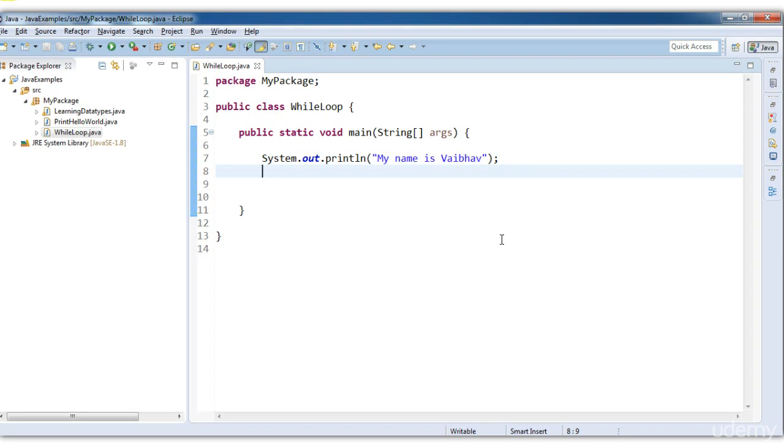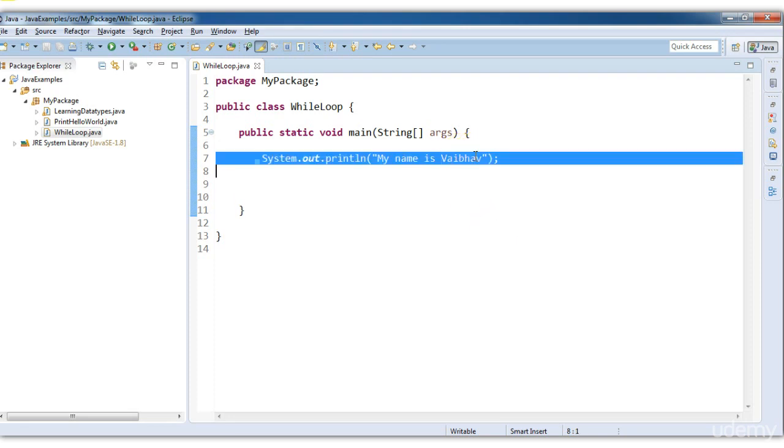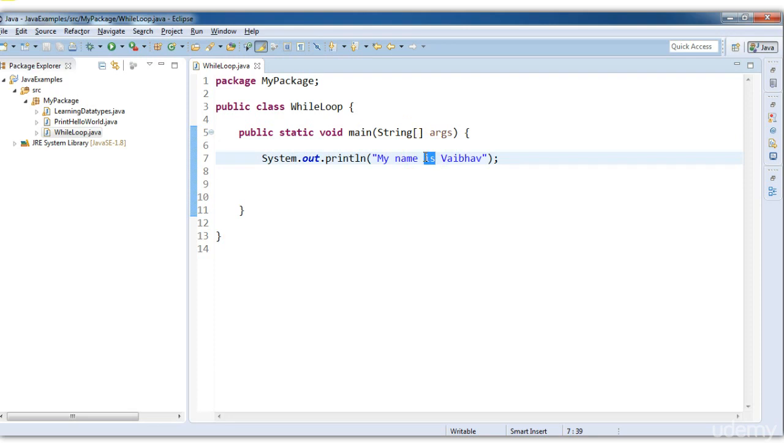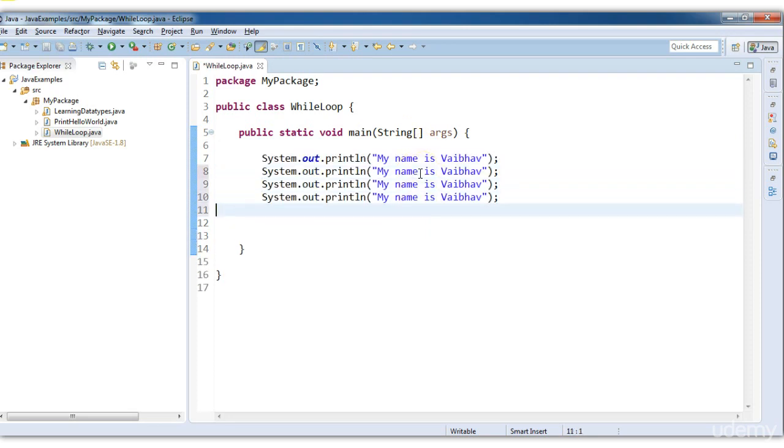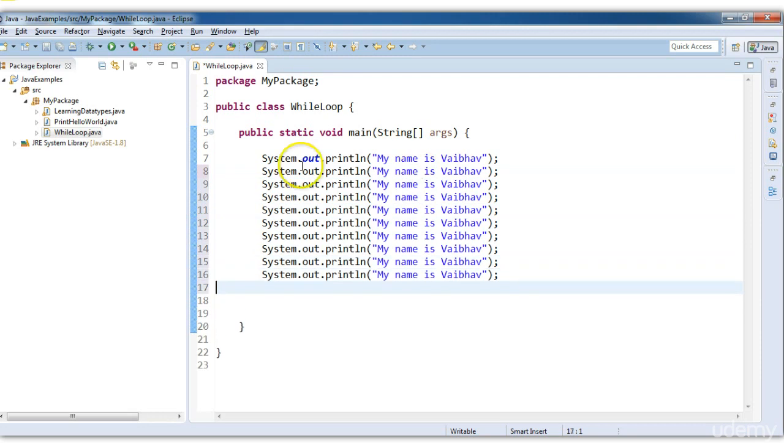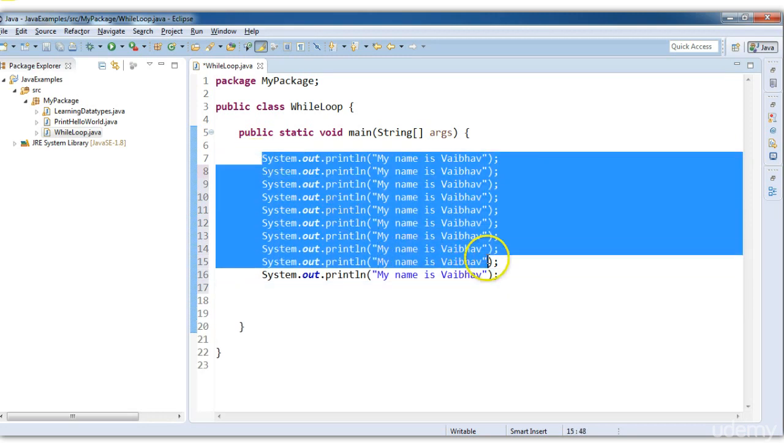Suppose I want to print the table of 5 from 1 to 10, for all the 10 numbers, then it is not an easy task. To help with this, the looping concept comes in. Let's consider this example only. I want to print my name 10 times. The first method is writing it 10 times. Okay, so this is the first method.